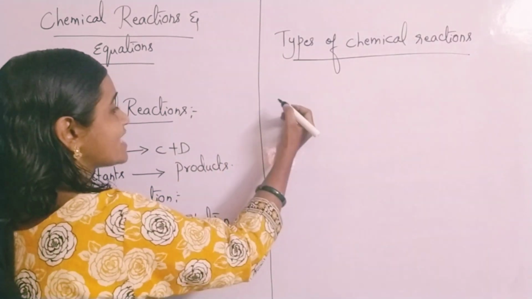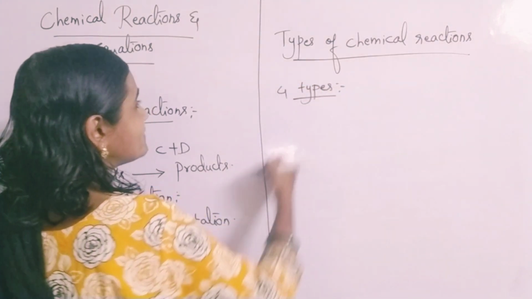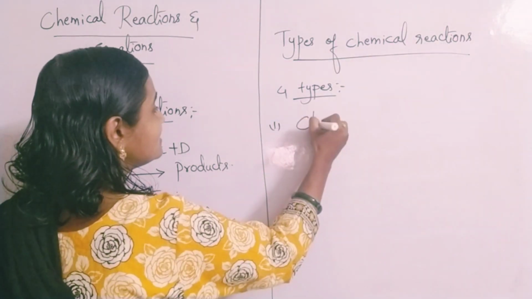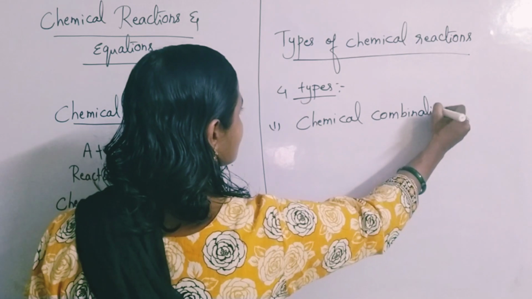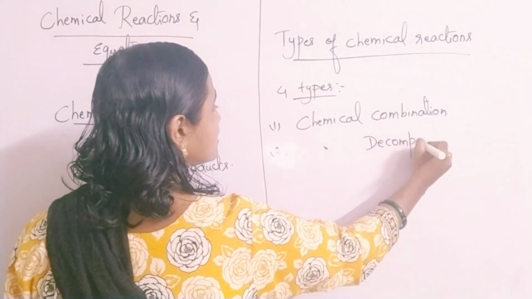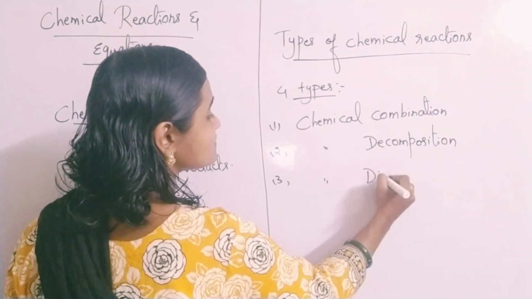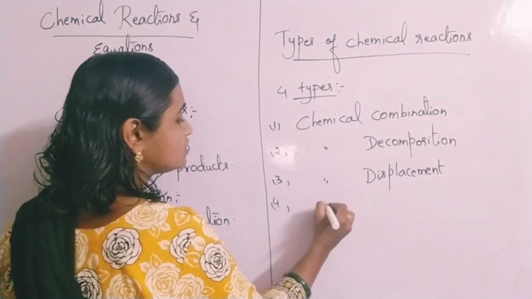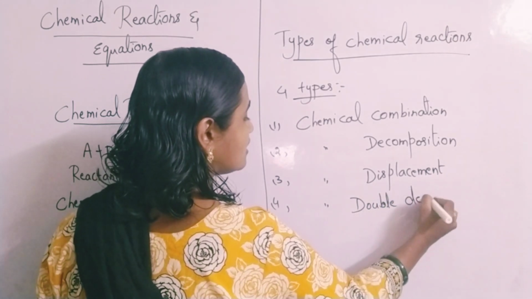So types of chemical reactions, once you look at this, we have basically 4 types. What are the different types of chemical reactions? Basically 4 types are there. So the first one is what? Chemical combination reactions. The second type is chemical decomposition reactions. The third type is chemical displacement reactions. And the fourth type is chemical double displacement reactions, or double decomposition reactions.